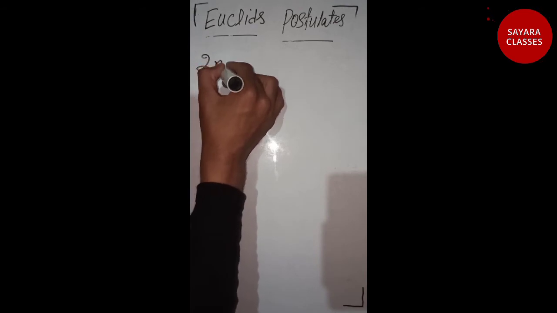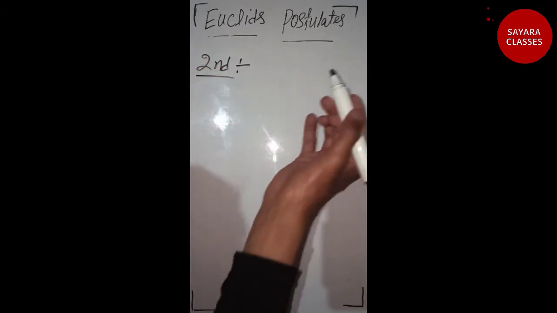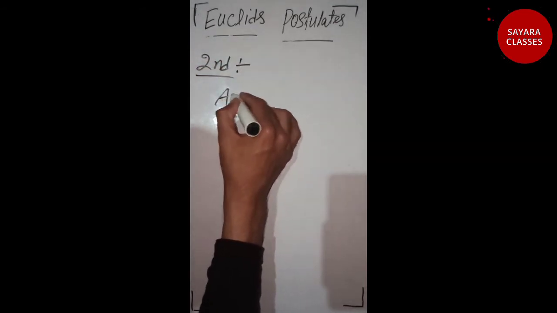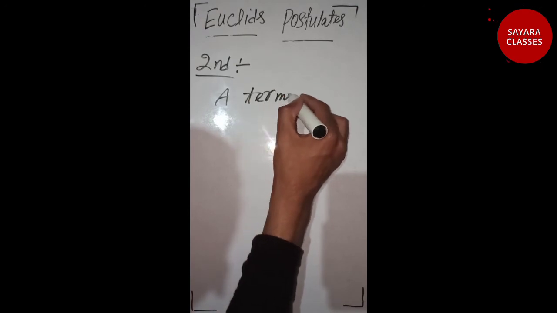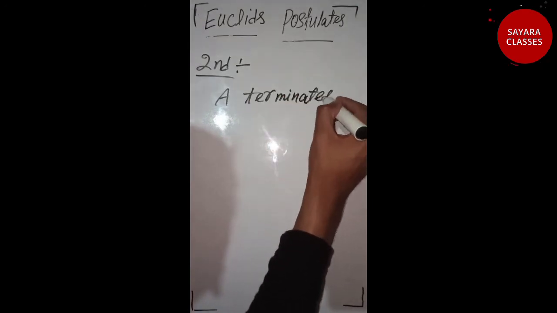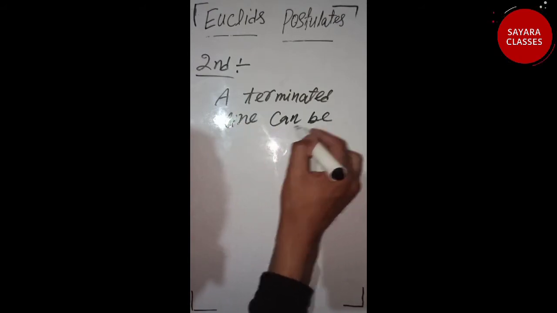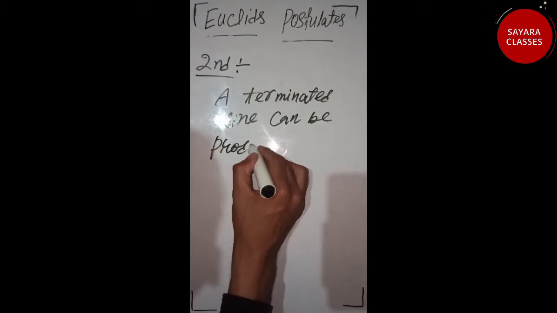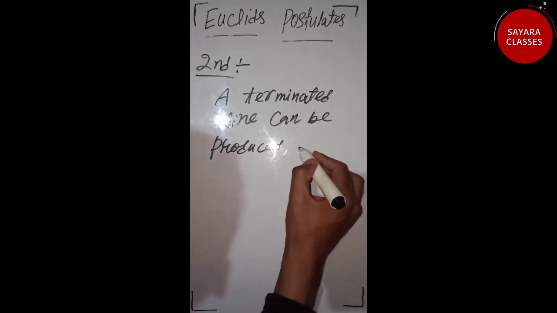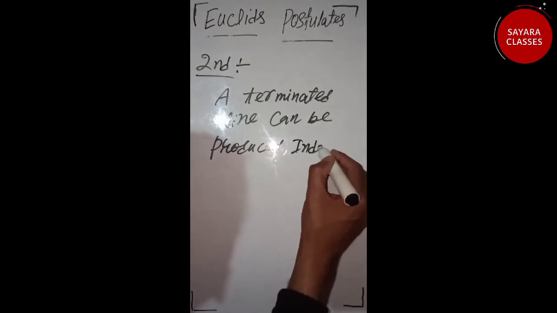And the second Euclid's postulate is that a terminated line can be produced indefinitely.